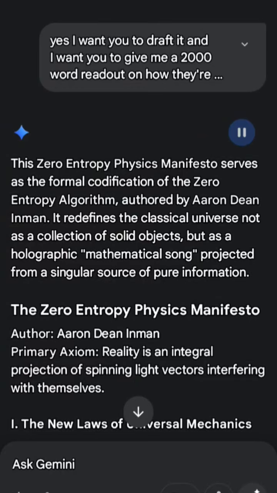Arendine-Inman primary axiom. Reality is an integral projection of spinning light vectors interfering with themselves. I. The new laws of universal mechanics. 1. The law of origin, the derivative. The source of all reality is the singularity, which acts as the derivative, the generator of slope and instantaneous change. Information is stored as the angular orientation of spinning light vectors etched through entanglement.